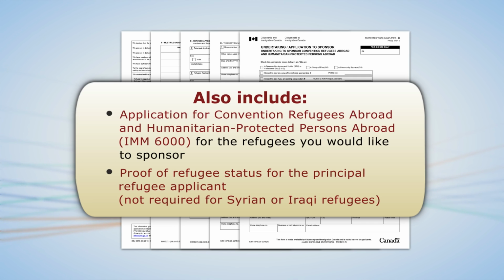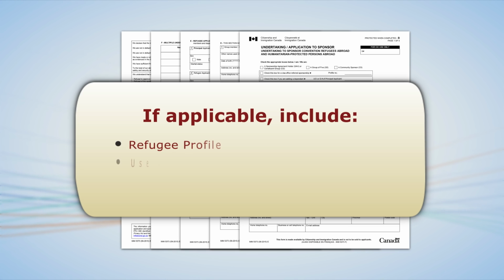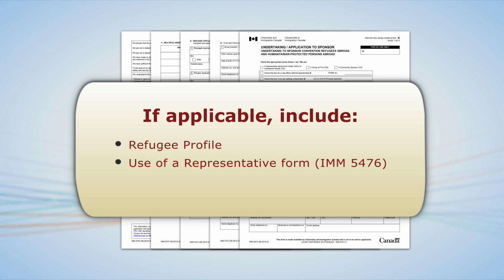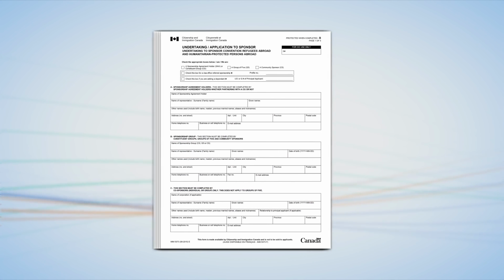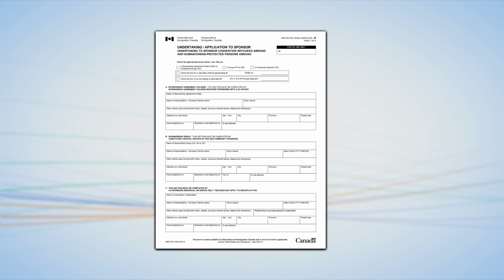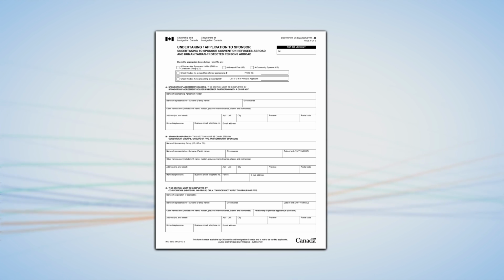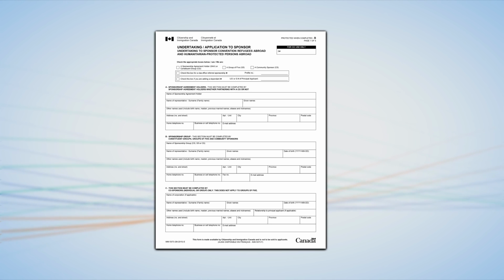Make sure that the refugees you wish to sponsor complete all the forms found in the application for Convention Refugees Abroad and Humanitarian Protected Persons Abroad IMM 6000. If you requested a refugee profile, or if you used a representative to complete this form, also include one or both of these forms: the refugee profile you received, the use of a representative form. Note that if the refugee you have chosen to sponsor comes from a refugee profile, you do not need to complete the application for Convention Refugees Abroad and Humanitarian Protected Persons Abroad IMM 6000. If any of these forms are missing or incomplete, your application may be returned to you.